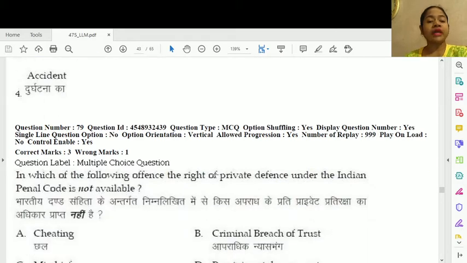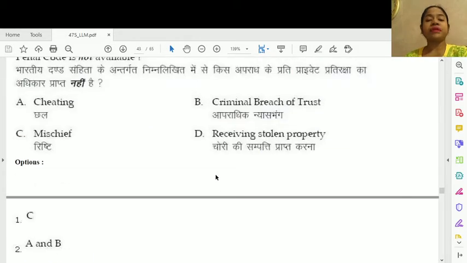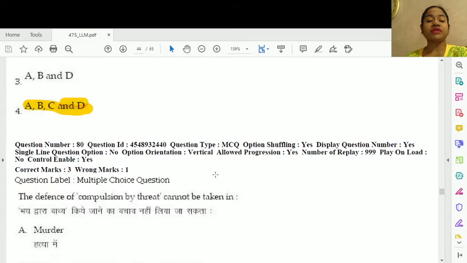Question number 79. In which of the following offence the right of private defense under the Indian Penal Code is not available? The correct option is all of these: cheating, criminal breach of trust, mischief, receiving stolen property.